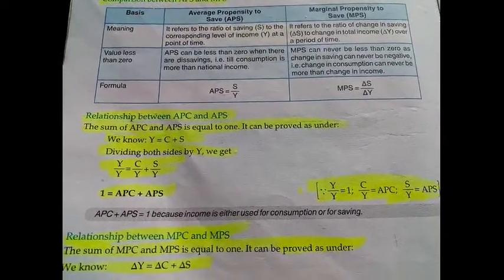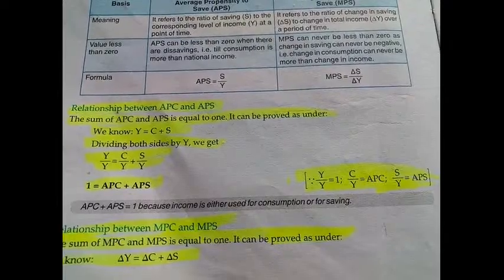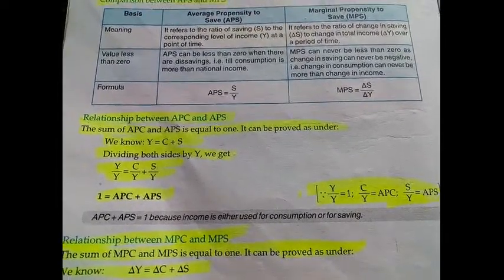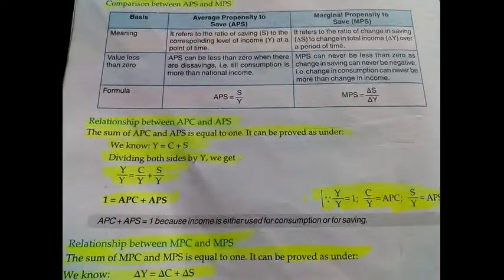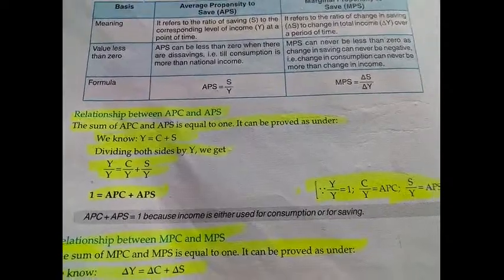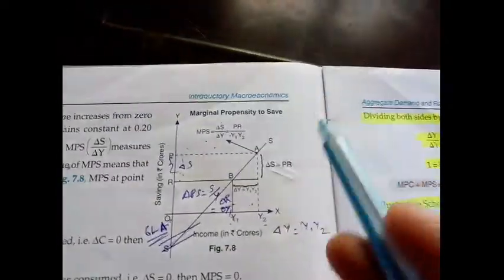Navjot is not answering. So I am repeating this marginal propensity to save once more. Okay, I think he is telling about that. Wait. So what is this marginal propensity to save, Navjot?